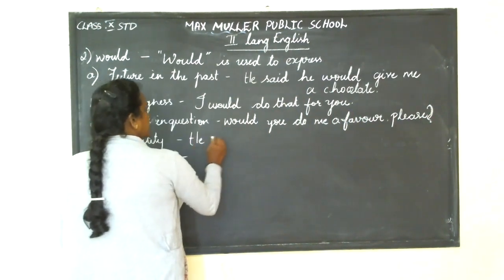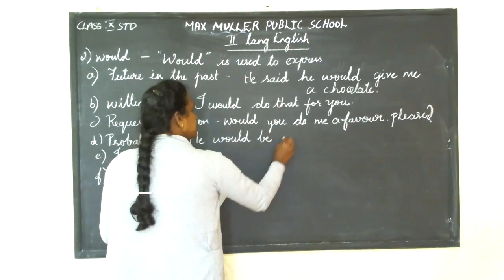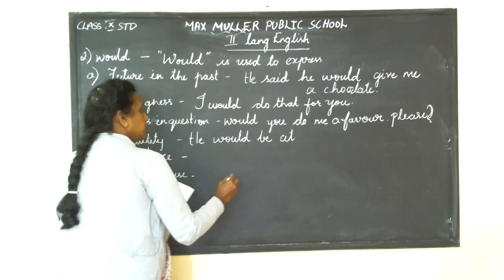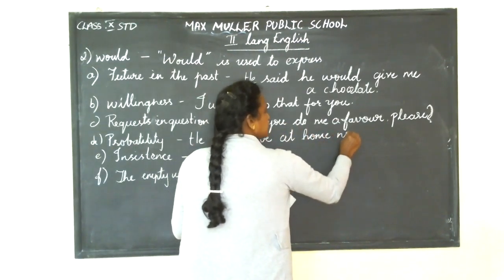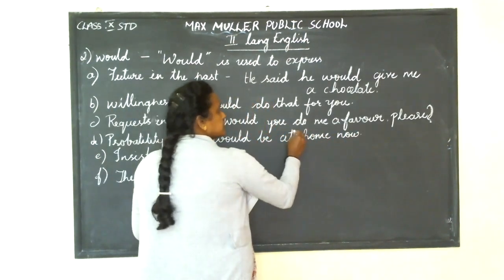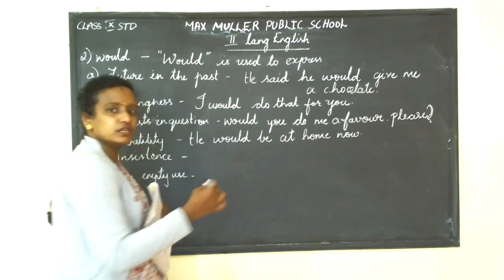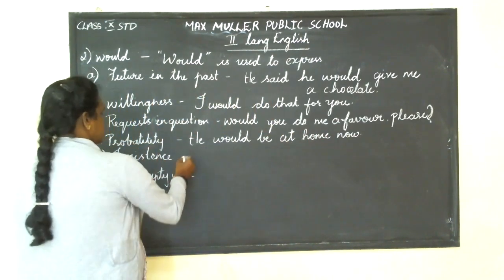He would be at home now. You are not sure that he will be. He would be, like, you are not sure. He will be, he would be. Okay, that is probability.